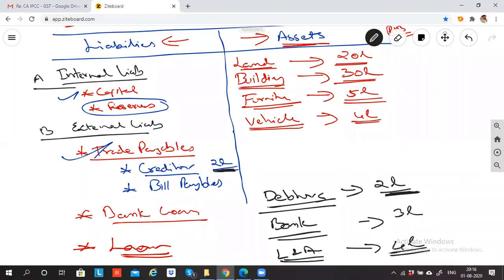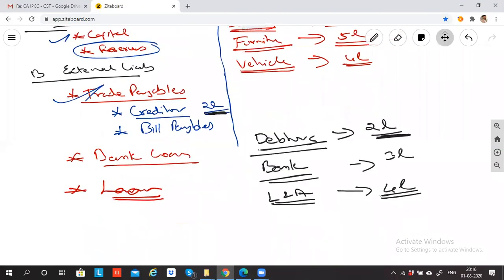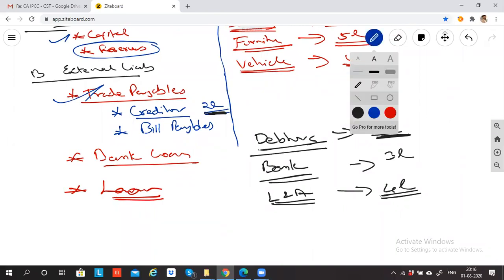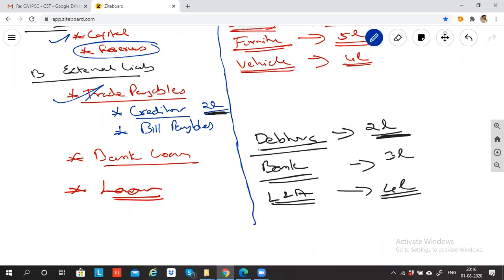Can I say this money will come back to me in future? When I ask, will it come or not? Yes, sir. If I give money to you as loans and advances, will you pay this money to me in future? So any money which I expect to receive in future is 4 lakh. From debtors 2 lakh has to come, from bank 3 lakh has to come, from loans and advances 4 lakh has to come. So this is my asset. Anything which I have to receive is called an asset.